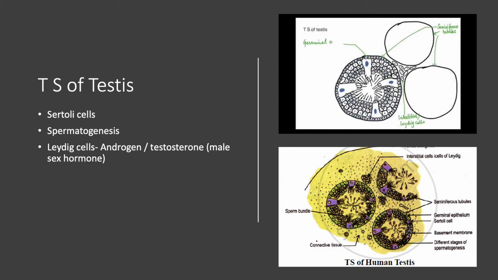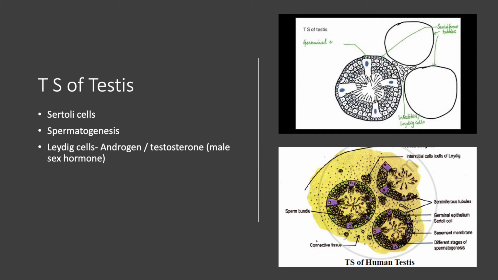Outside the seminiferous tubule, the Leydig cells are present. The Leydig cells are under the control of the pituitary gland. The pituitary gland secretes the LH hormone, that is luteinizing hormone, also called interstitial cell stimulating hormone. The Leydig cells are also known as the interstitial cells, and they are stimulated by the hormone ICSH, which comes from the anterior pituitary gland.